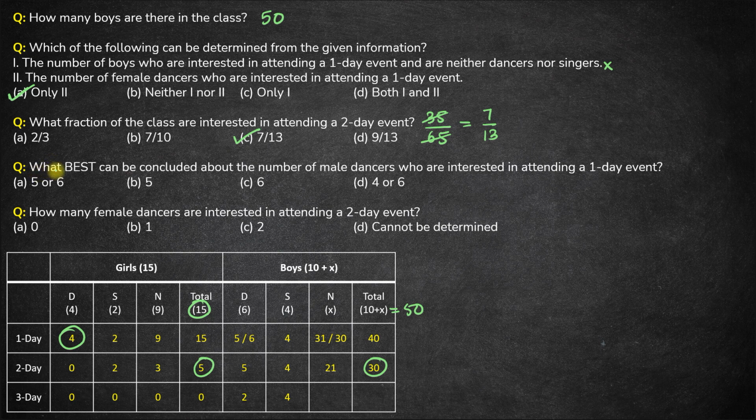Next question, what best can be concluded about the number of male dancers who are interested in a 1-day event? Male dancers interested in a 1-day event can be either 5 or 6. Hence option A is the right answer. Okay. And finally coming to the last question, how many female dancers are interested in a 2-day event? The female dancers in a 2-day event is 0. So the answer here is option A, 0. So that's it for the set. Thank you.